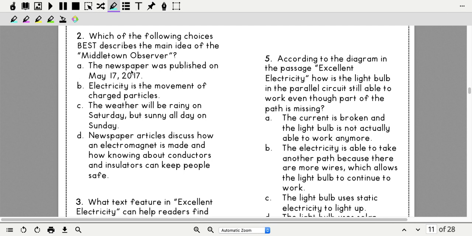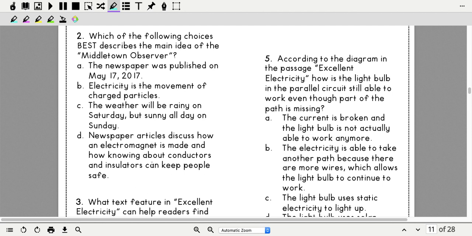So A says the newspaper was published on May 17th, 2017. B, electricity is the movement of charged particles. C, the weather will be rainy on Saturday but sunny all day on Sunday. And D, newspaper articles discuss how an electromagnet is made and how knowing about conductors and insulators can keep people safe.